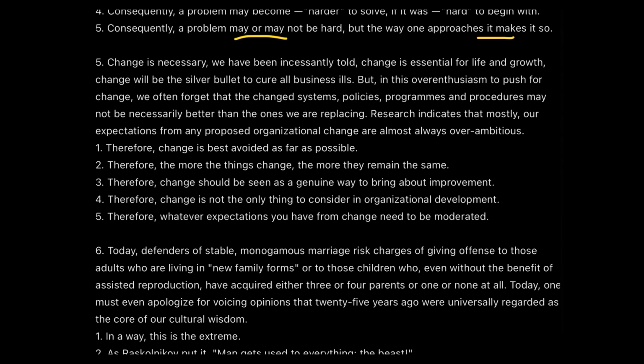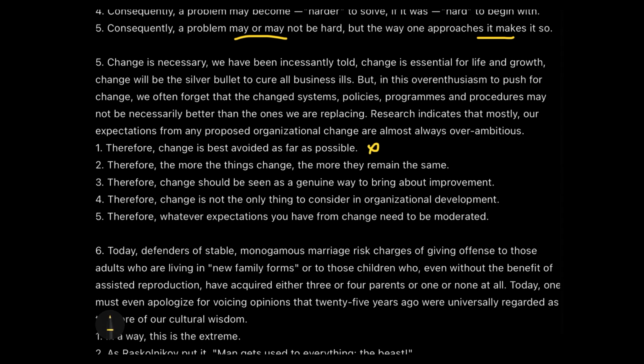Correct. Research indicates that mostly our expectations from any proposed organizational change are almost always overambitious. That is correct. So far I agree with the author, but that doesn't matter whether I agree or not, because I have to figure out what will be the next sentence after this research data which is being discussed with us right now. But so far we understand that the major theme is change and how change may or may not be better than the one we are replacing. And to this, let's read the first sentence. Therefore, change is best avoided as far as possible.